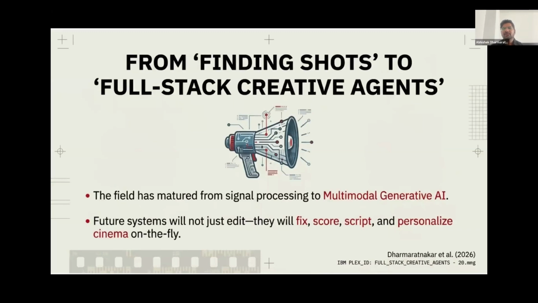So, to bring everything together, the central thesis of our journey today is that video trailer generation has completely matured from a rigid subdiscipline of basic signal processing into an expansive, breathtaking frontier of multimodal generative AI. The future software systems we are building will not just act as simple, obedient editors that blindly find and slice shots. They are rapidly evolving into full stack, autonomous creative agents capable of fixing pacing holes, brilliantly scoring the music, writing compelling narrative scripts, and hyper personalizing the magic of cinema for every individual viewer on the fly.